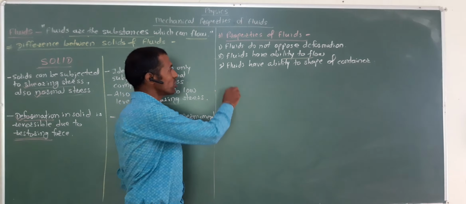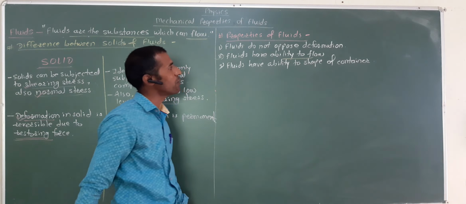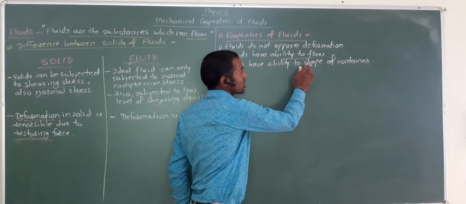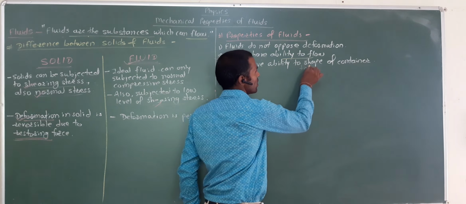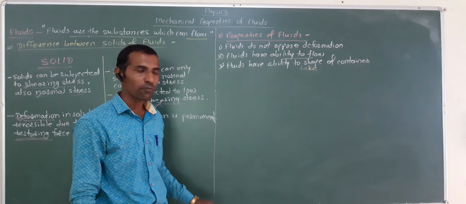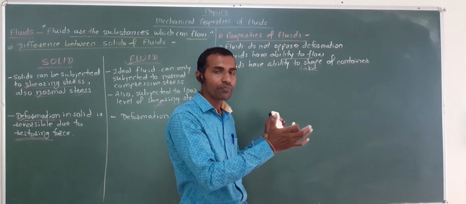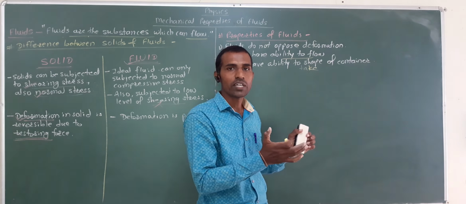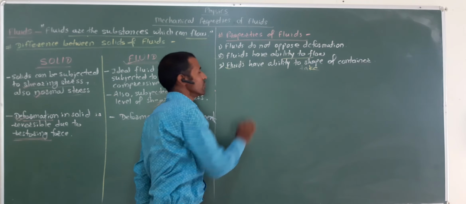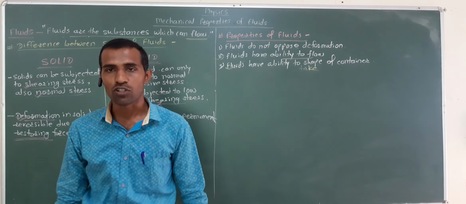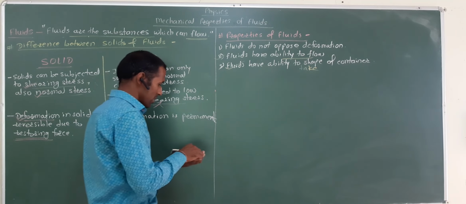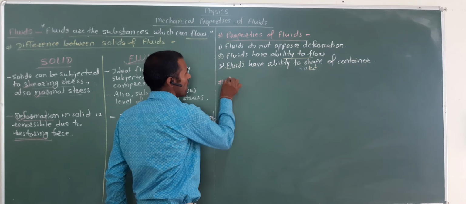Now, the next important property: fluids have the ability to take the shape of the container. If you add fluid into a specific container, then the shape of that container is the shape of that fluid. Okay. These are the properties of fluids. Next, hydrostatics.